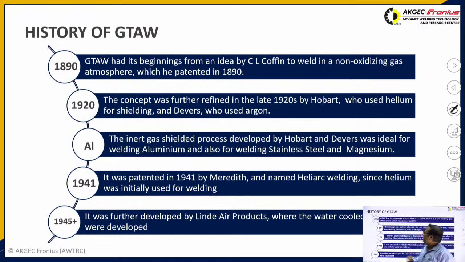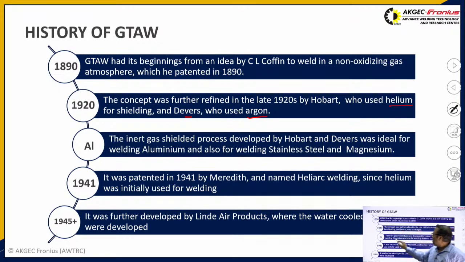In 1890, GTAW had its beginning from an idea by C.L. Coffin to weld in a non-oxidizing gas atmosphere, which he patented in 1890. Then in 1920, H. Hobart refined the concept, using helium as the shielding gas, and Devers after that used argon as the shielding gas.